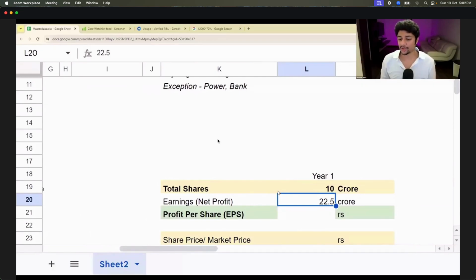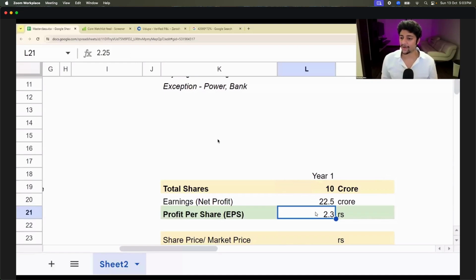If I ask you how to calculate the profit per share, what will I do? I will divide my profit, 22.5, by the total number of shares I have. It comes to 2.25.